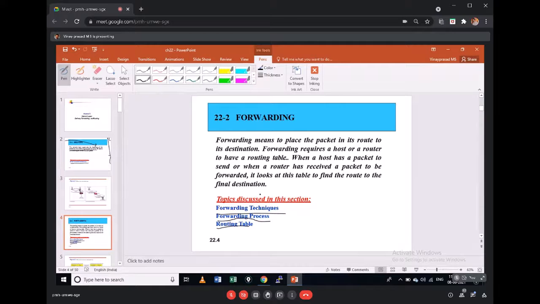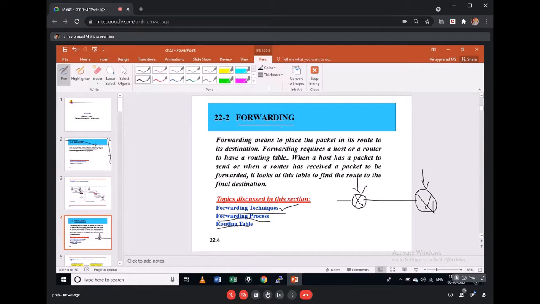This process happens independently at each intermediate device the packet reaches. If that packet is received by this router, it goes through the same process, and as it goes to the next router, again it goes through the same process. This is what we call the forwarding process. There are some techniques we use to forward the packet, called forwarding techniques. We will look at that later, in the next slides.